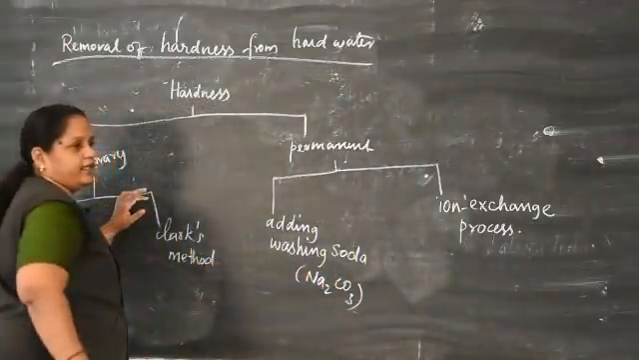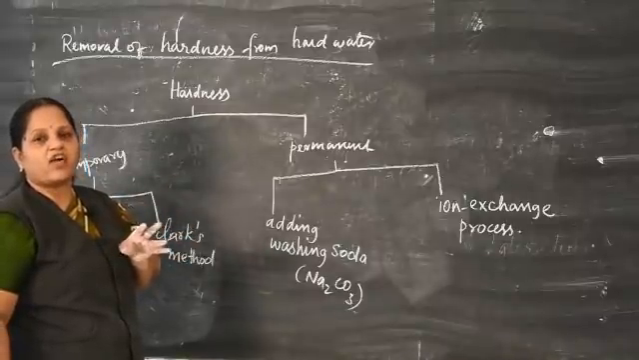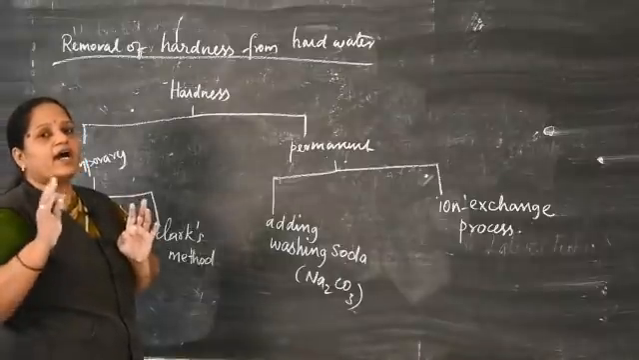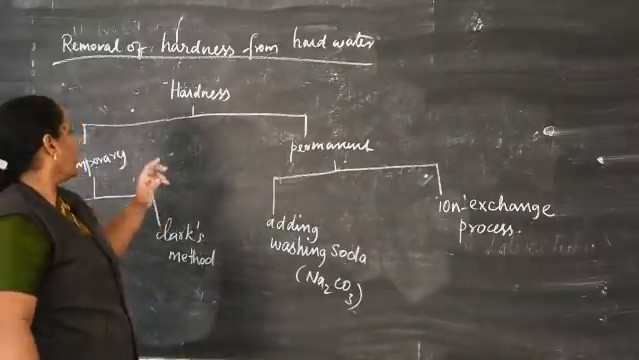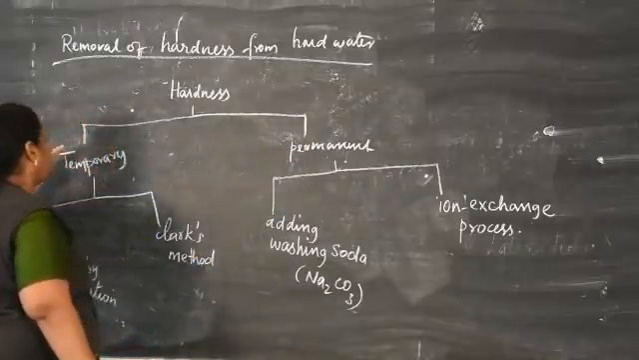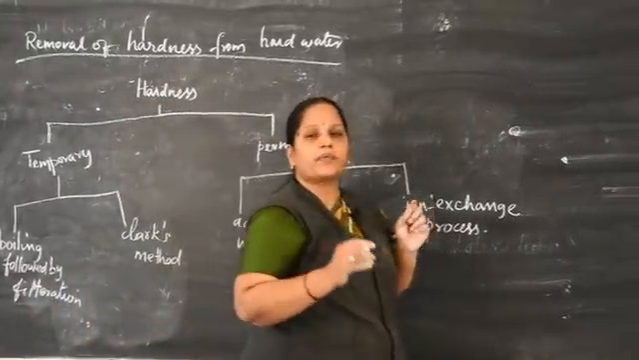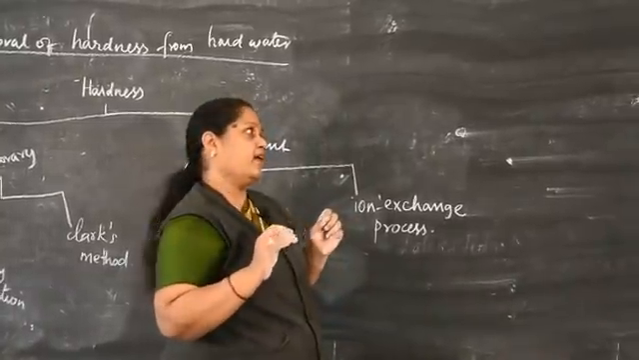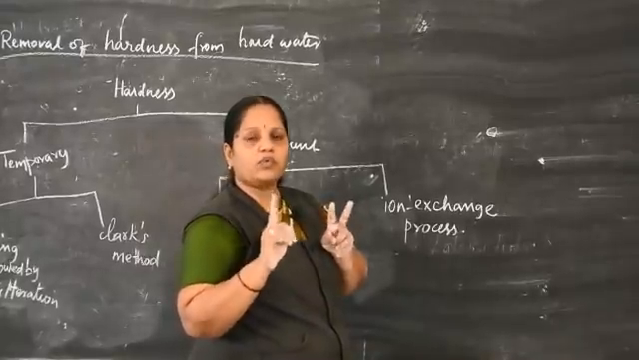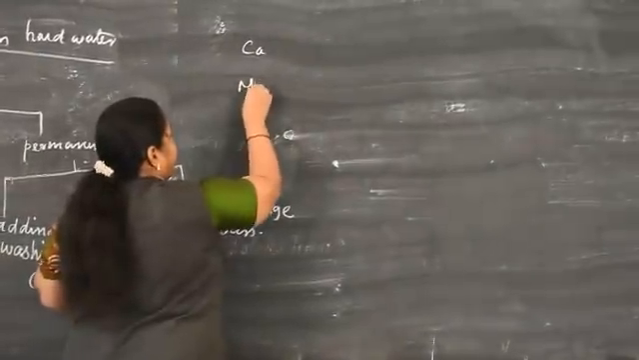What is hard water? Water containing bicarbonate, chloride, sulfate of calcium and magnesium is called hard water. The hardness of water is of two types: one is temporary hardness, another is permanent hardness. Temporary hardness occurs in hard water due to the presence of bicarbonate ion. What metals are present in hard water? Mainly two metals are present: calcium and magnesium.